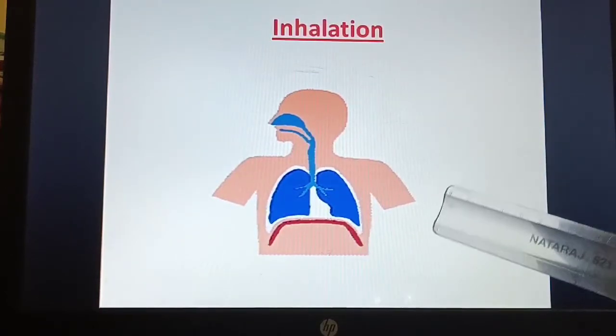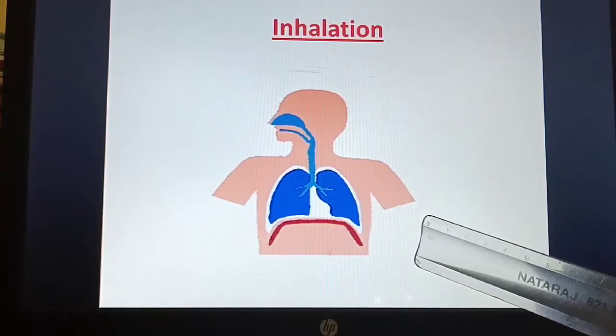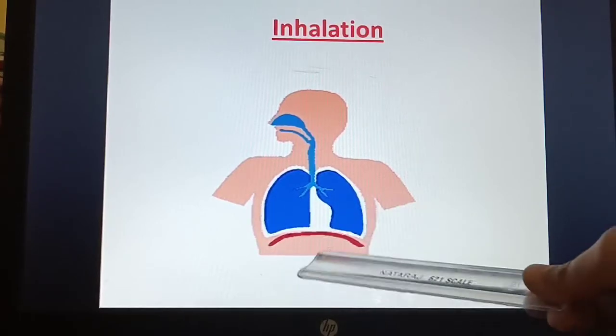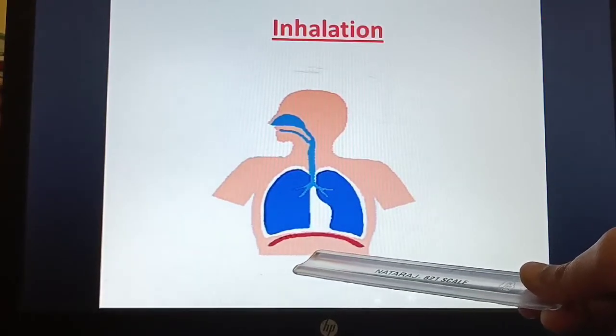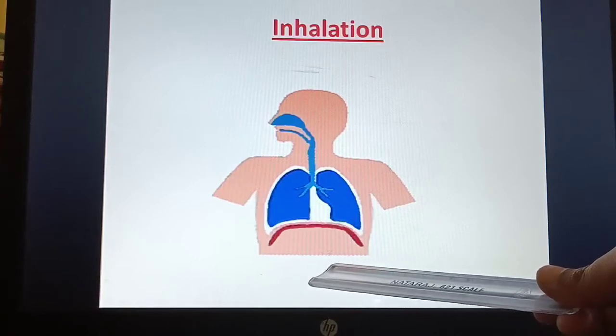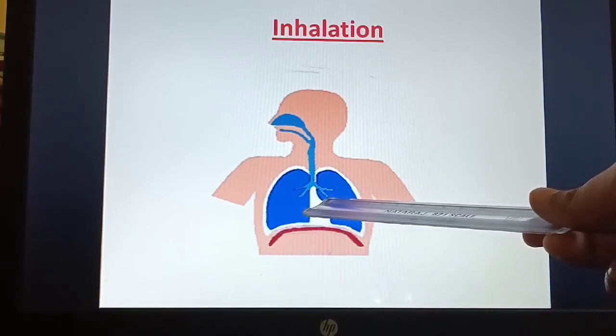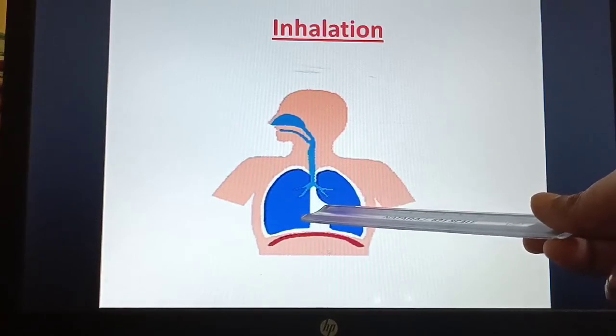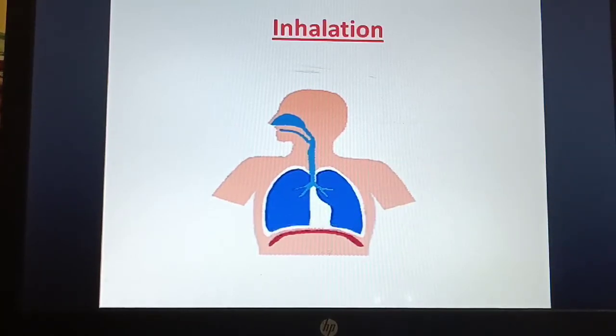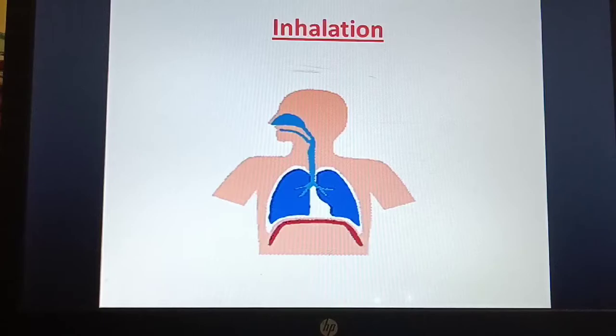If you see here, this is the inhalation. You can see the diaphragm. When the diaphragm moves down, the volume in the thoracic cavity increases. So the pressure decreases.